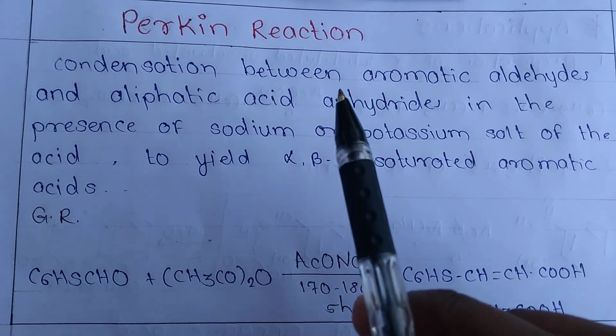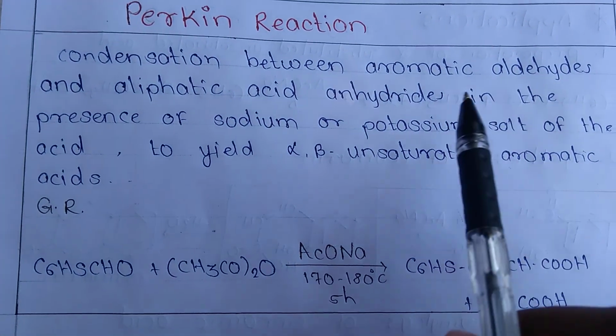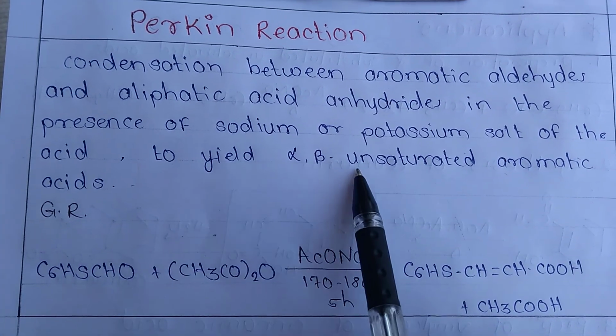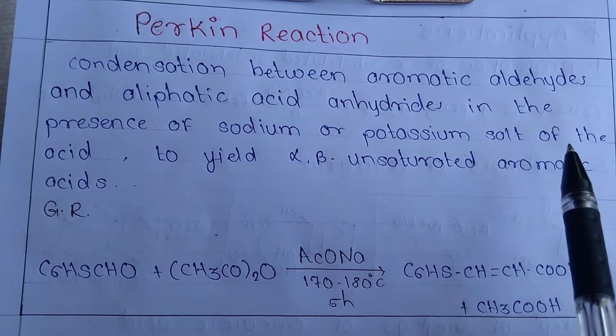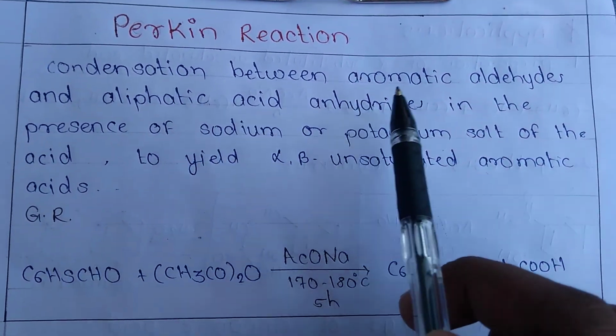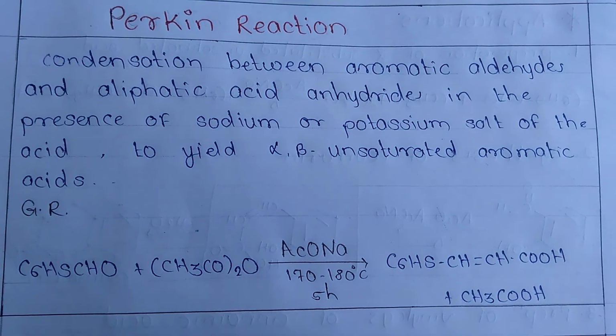So the condensation between aromatic aldehydes and aliphatic acid anhydride, in the presence of sodium or potassium salt of the acid, to yield alpha beta unsaturated aromatic acid is called the Perkin reaction. Condensation between aromatic aldehyde, that means for example benzaldehyde,